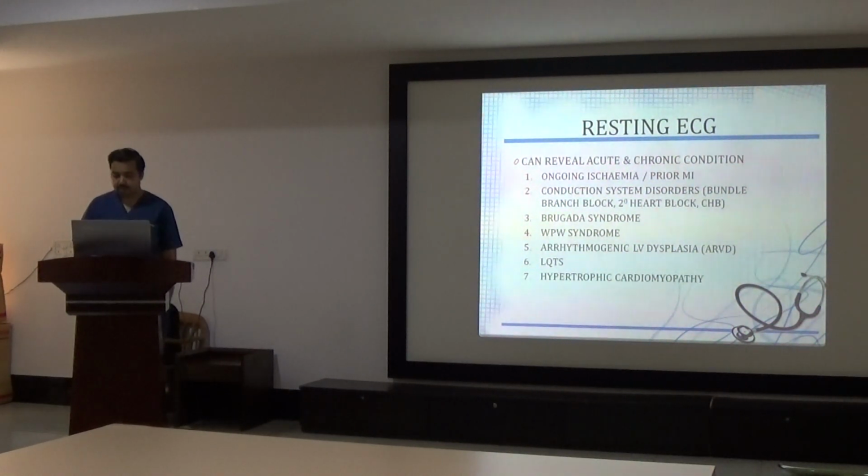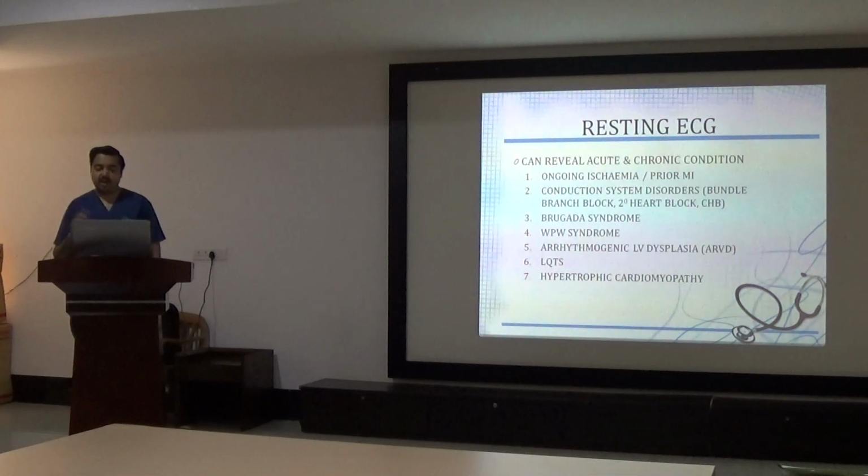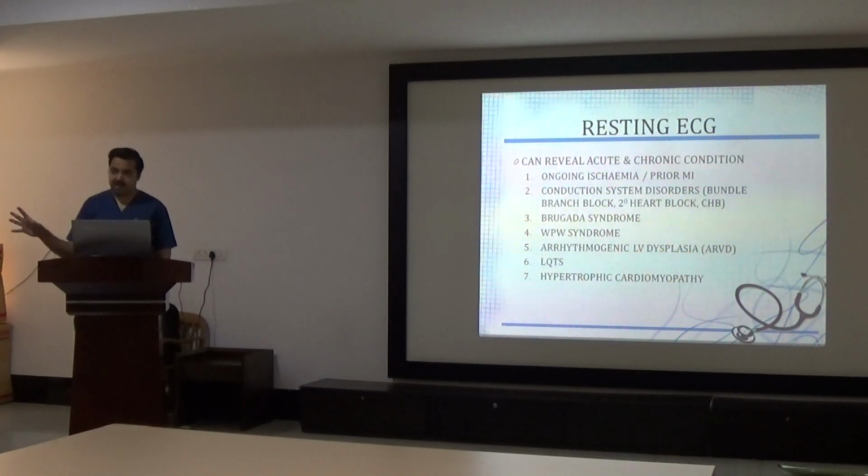Now, arrhythmogenic LV dysplasia is a terminology. It's both actually. Arrhythmogenic, not LV, it's a misprint, it's RV dysplasia. LV dysplasia is there, but it's very rare, very rare.